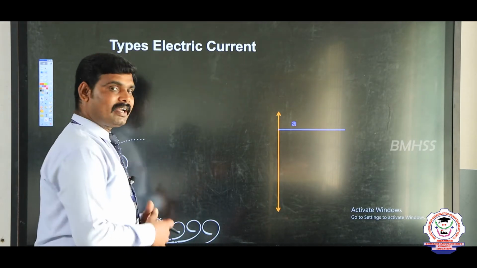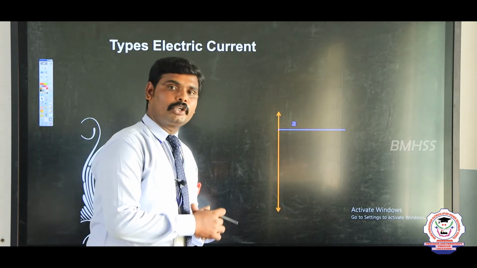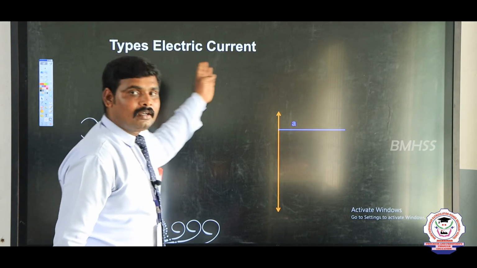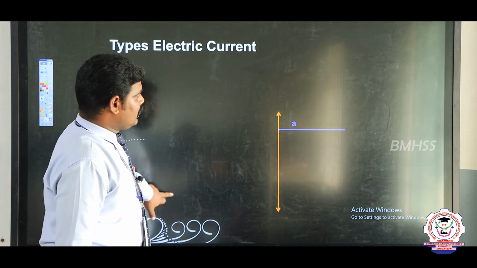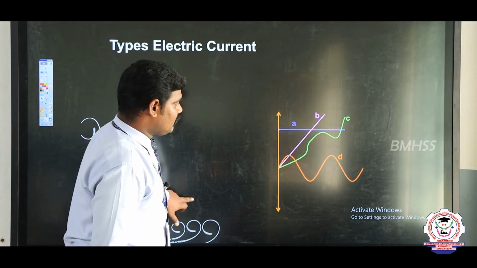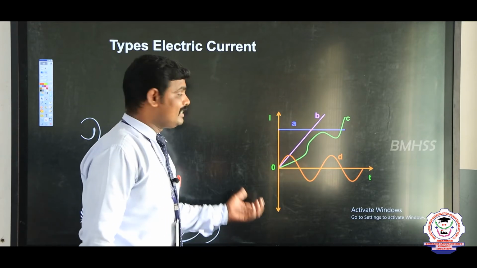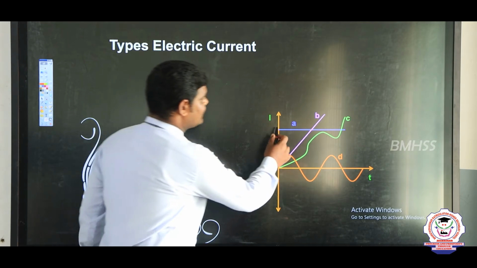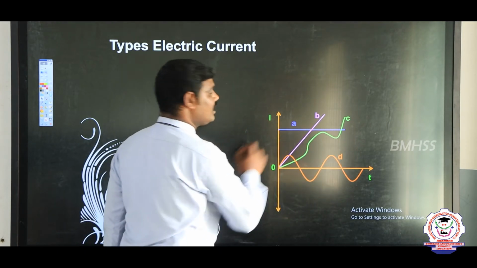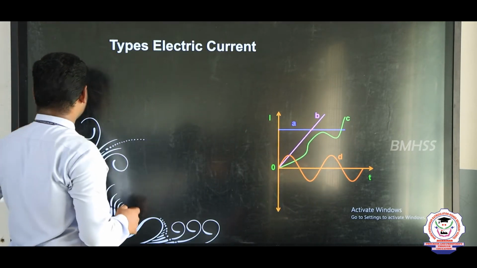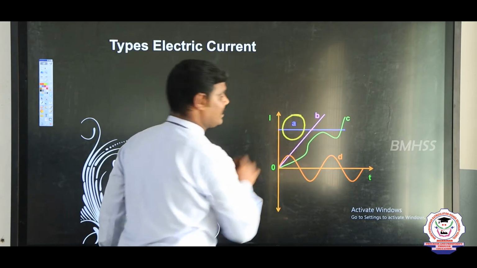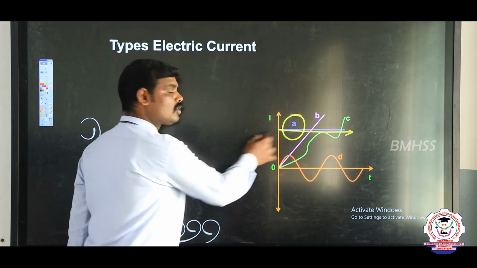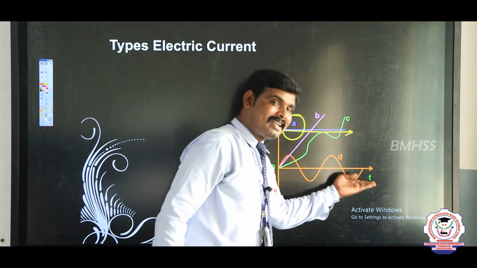So, the formula for electric current I is equal to Q by T, as I already said. Here we will see the types of electric current. This is a graph. By using this graph we can easily understand the types of electric current. First one is A, a steady current. This line is a steady current, it does not vary with time.